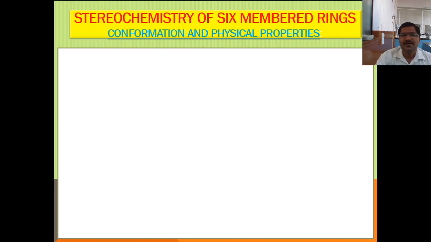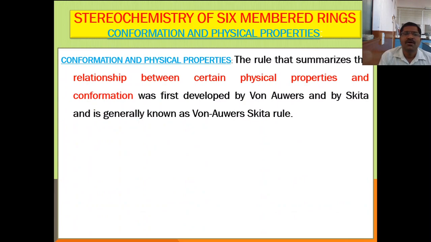Now see this slide, conformation and physical properties. Physical properties depend on the conformation, that means the shape of the molecule. As the shape of the molecule changes, the physical properties like boiling point, melting point, refractive index, enthalpy, or dipole moment change as conformation changes.